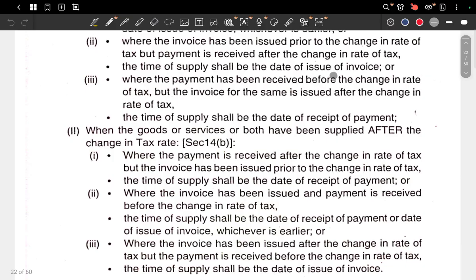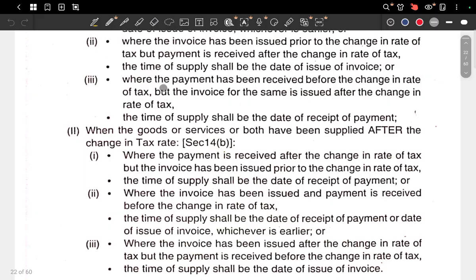Third, the payment has been received before the change in rate of tax, but the invoice of the same is issued after the change of tax. The client is aware that there is going to be a change in rate, but the service provider doesn't care, because the burden of GST is always on the receiver of service.